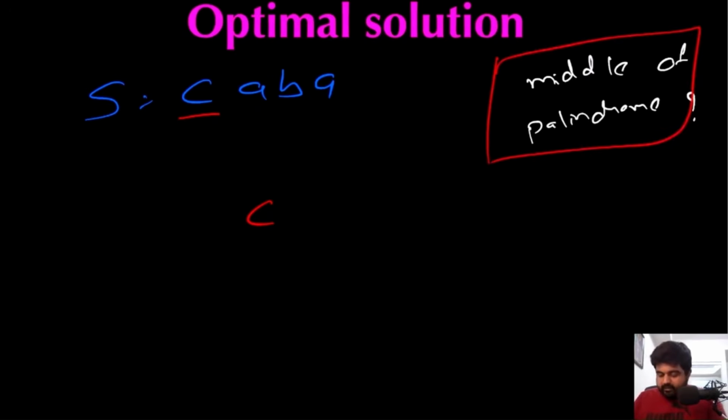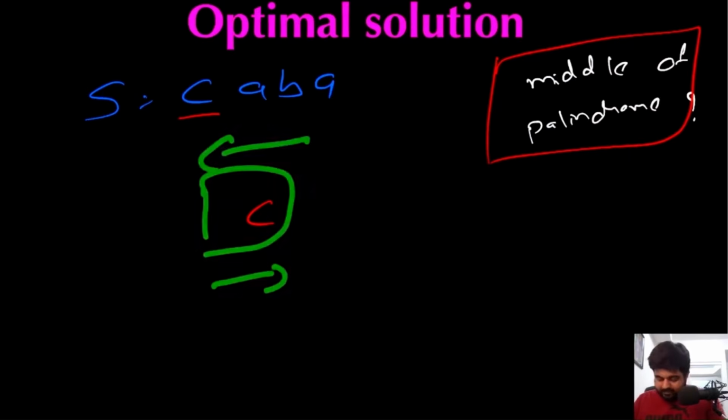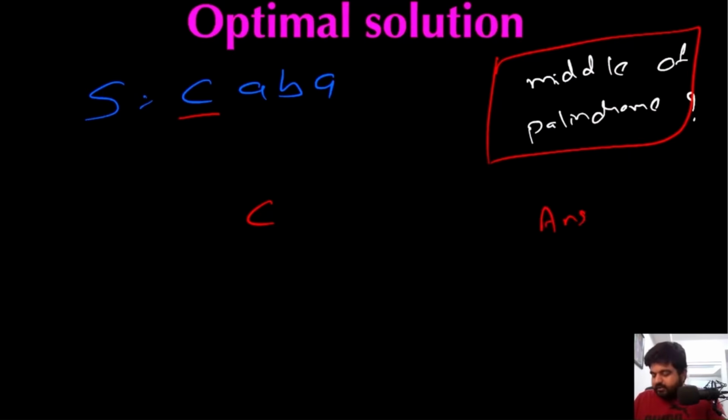Well, we already know that this C is a substring in itself, because if we read it from left or right, we get the same result. And we are also going to have a variable called answer, so the initial value is 0. Now because the C is a palindrome in itself, we are going to add the value to our answer as well.